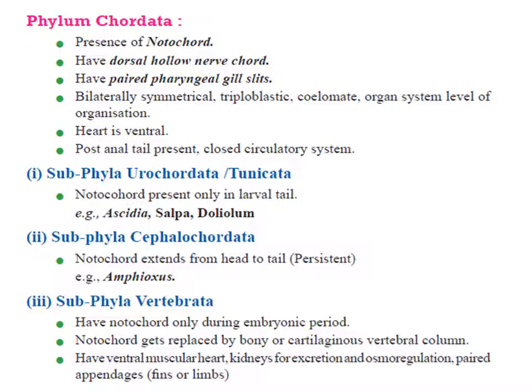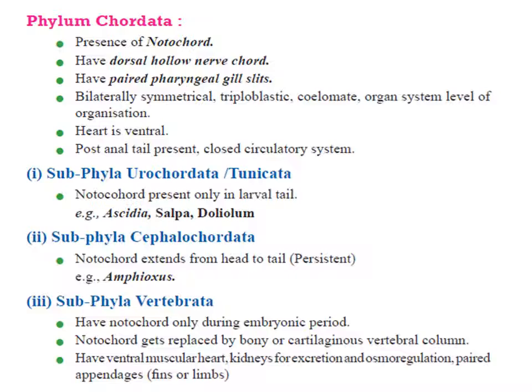In chordates, during larval and embryonic stages, a hollow nerve cord is also seen, and the embryonic stage also shows pharyngeal gill slits. Members of phylum Chordata are bilaterally symmetrical, coelomate, triploblastic with organ system level of organization. Heart is ventrally located. They have a post-anal tail with a closed circulatory system.